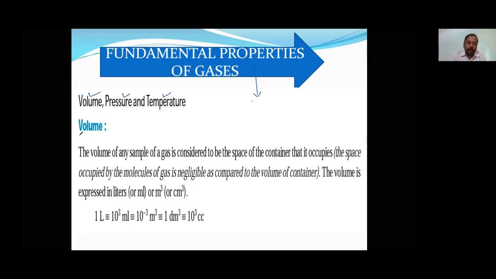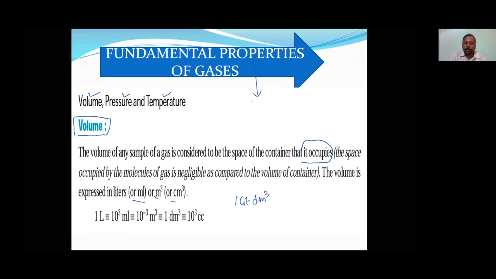Let us take the first fundamental property, volume. The volume of any sample of a gas is considered to be the space of the container only. Actually, there is no fixed space. If you keep it in a 10 liter container, it will take 10 liter volume. If you keep it in 3 liter, it will take 3 liter volume. So the volume of the container itself is the volume of the gas, and volume is measured in milliliter, meter cube or centimeter cube. Many people have the wrong impression that 1 liter is equal to 1 meter cube.